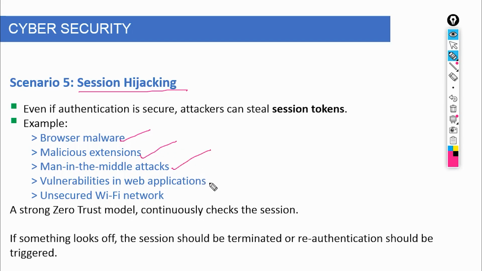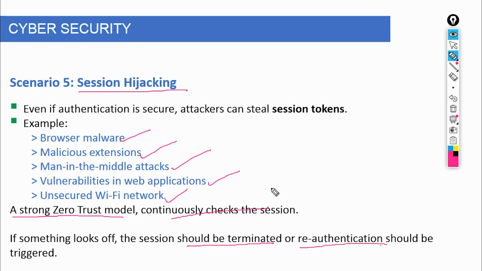Now look at where weak zero trust fails. Many implementations focus heavily on login verification but ignore session security. Once the session is created, it is trusted for hours, sometimes even days, without revalidation. A strong zero-trust model does not stop at login. It continuously checks the session. Is the user's behavior still normal? Has the IP address suddenly changed? Is the device fingerprint consistent? Is sensitive data being accessed unexpectedly? If something looks off, the session should be terminated or re-authentication should be triggered. So the key takeaway is this: if an attacker steals the session, they become the user. And if your system blindly trusts that session, zero trust has already been bypassed.